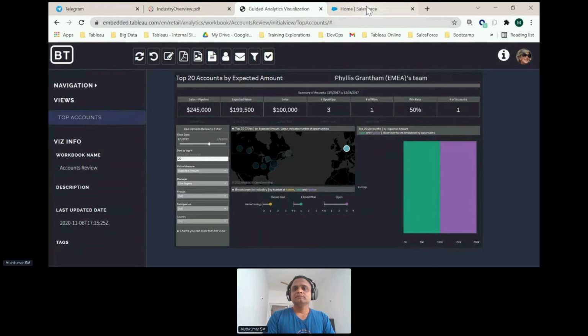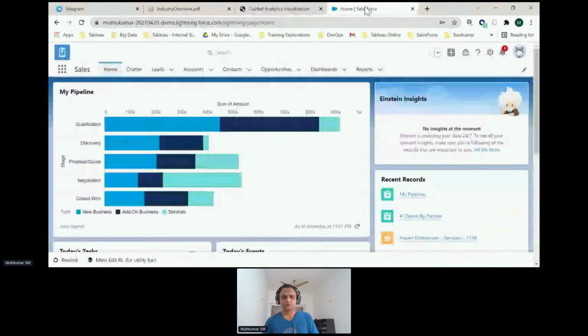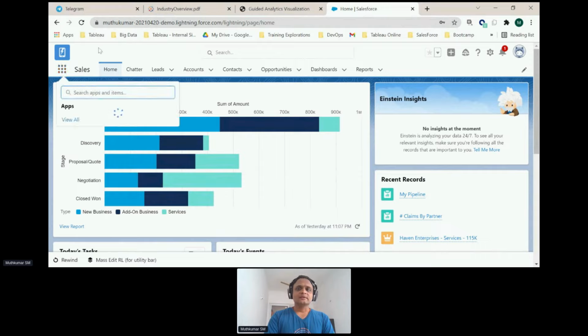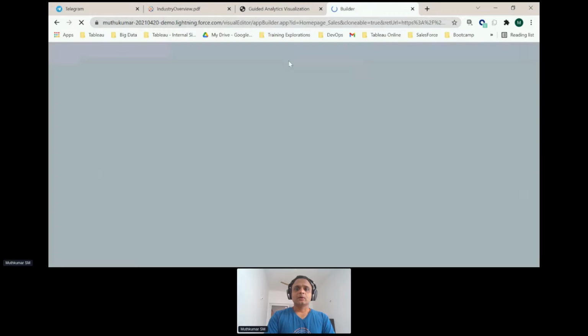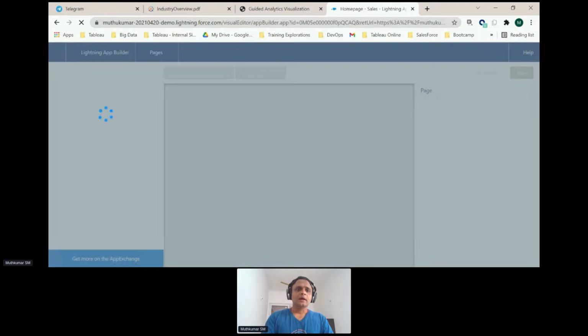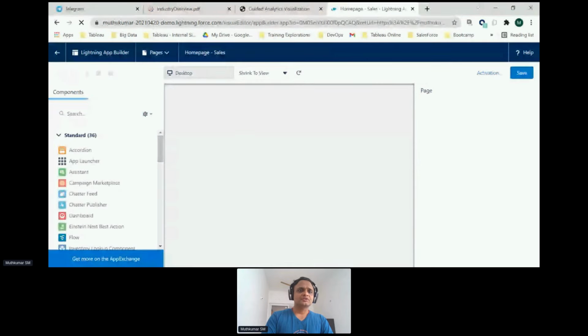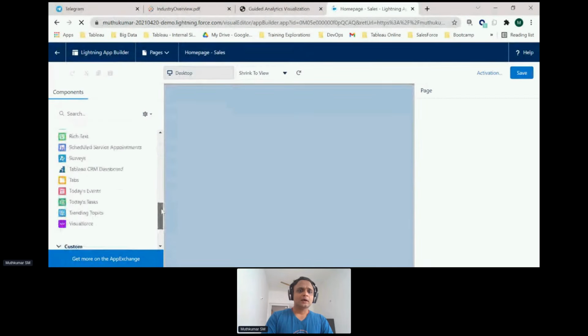Now, let's come back to our favorite Salesforce objects. I do have sales, and I have various options available. Let's say I want to look at embedding Tableau dashboards here. I can go to, for example, edit the page. I could edit the page by opening up the builder, and I would search for the Tableau extension in the AppExchange, and I would choose the Tableau extension and then start embedding this link.